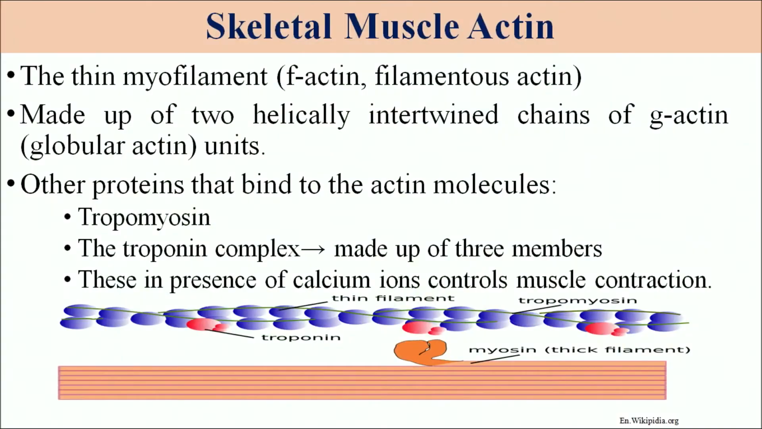The next important protein is actin, called the thin myofilament. It is made up of two helically intertwined chains of G-actin, or globular actin, units, and it contains two molecules, tropomyosin and the troponin complex. Together, in the presence of tropomyosin, troponin and calcium ions, these all help in the muscle contraction process.